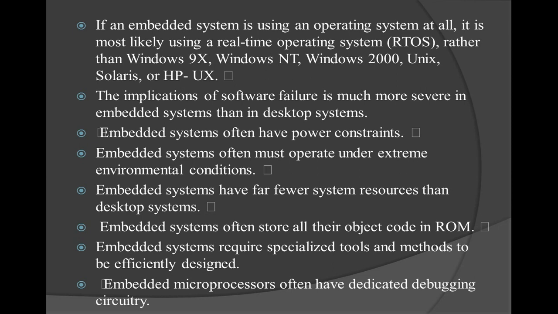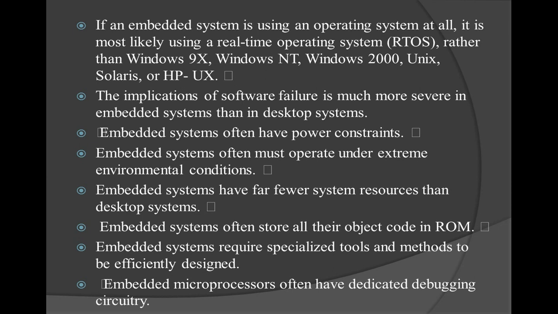The next, embedded systems are often operated under extreme environmental conditions. Embedded systems have far fewer system resources than desktop systems. Desktop systems have a large number of resources, whereas embedded systems have very few. Embedded systems often store all their code in ROM, that is, read-only memory. That read-only memory is stored in the controller or the processor, whichever you apply for that embedded system. But this is not the case in desktop PCs.